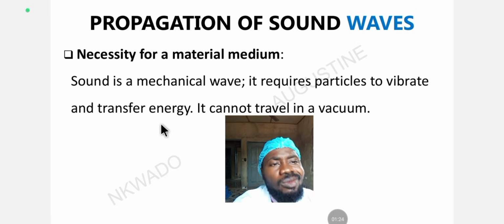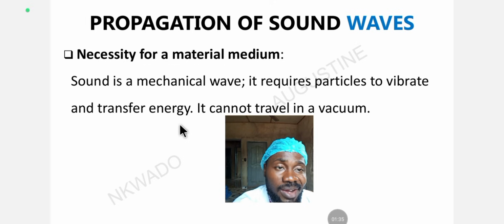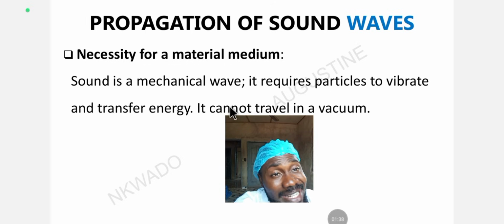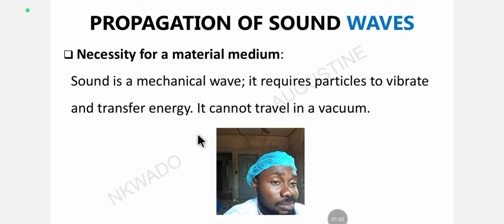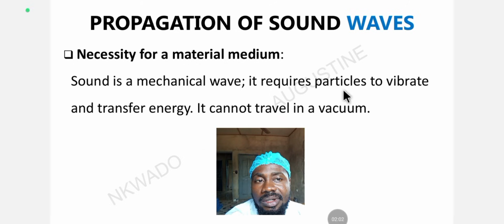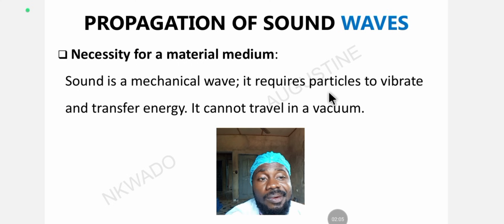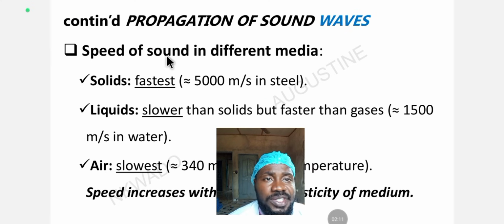So the sound wave is a mechanical wave, like we learned in the previous lecture, and it requires a material medium. It requires a particle to vibrate and transfer energy. A particle is required, and it cannot travel in a vacuum. Sound wave cannot travel in a vacuum, okay? It does not travel in a vacuum. So now let's look at the speed of sound in different media.